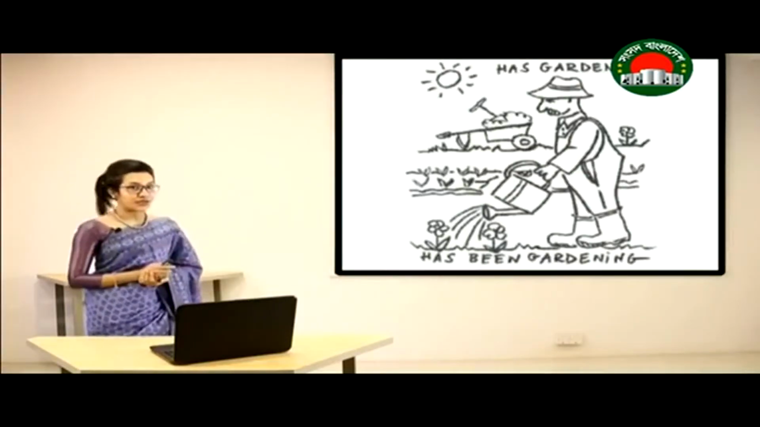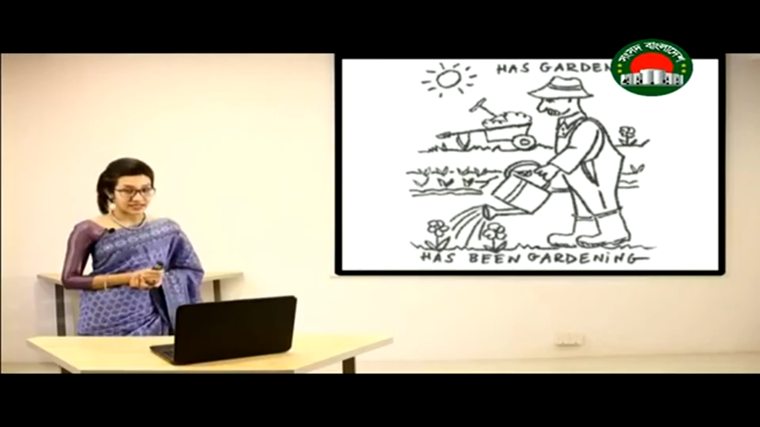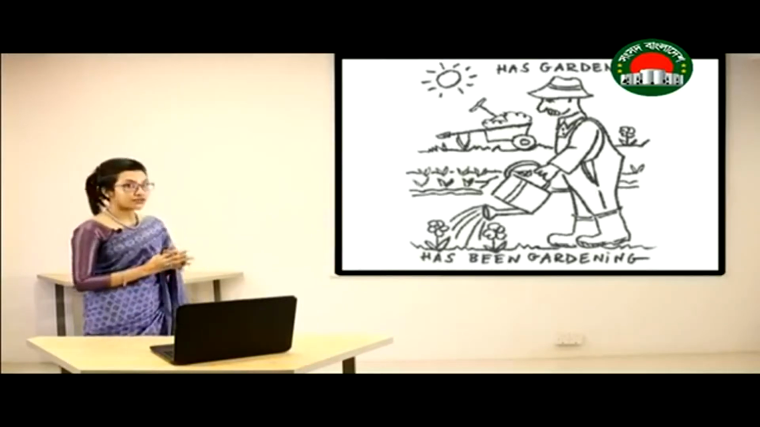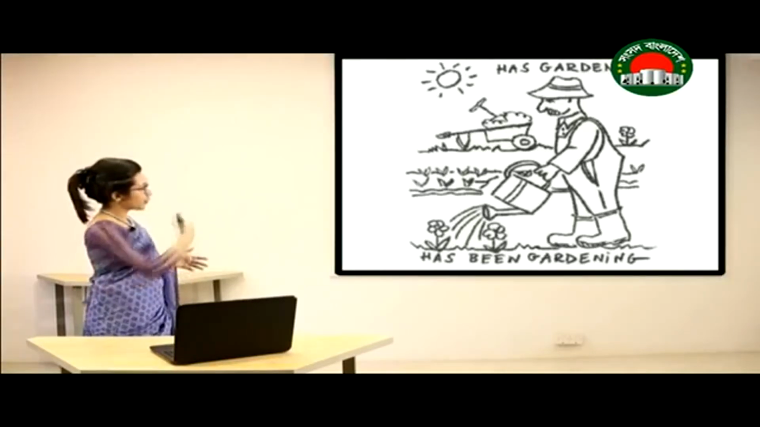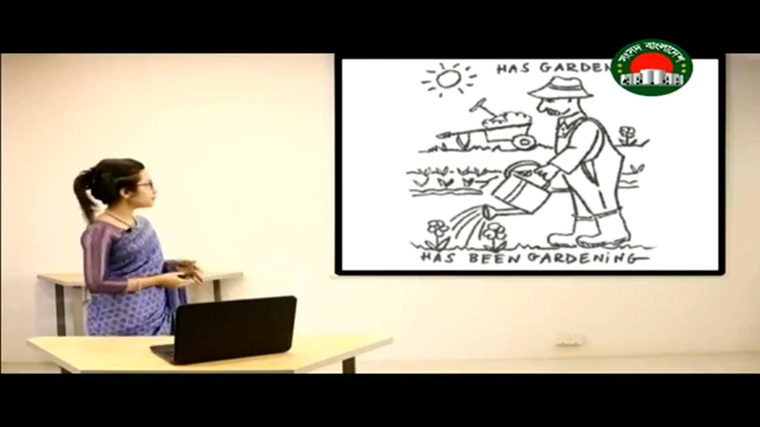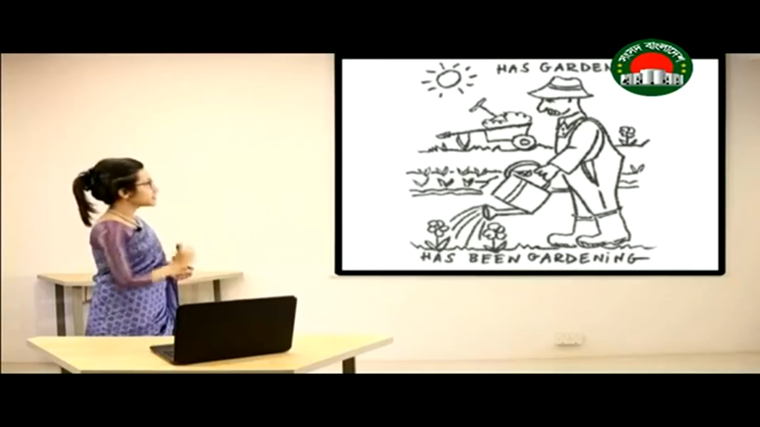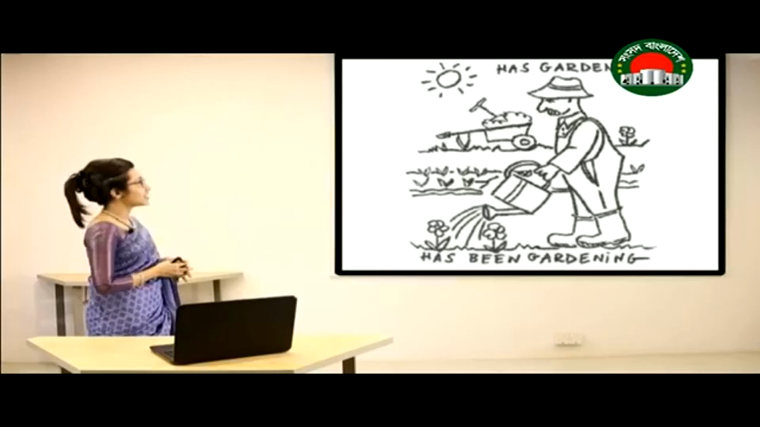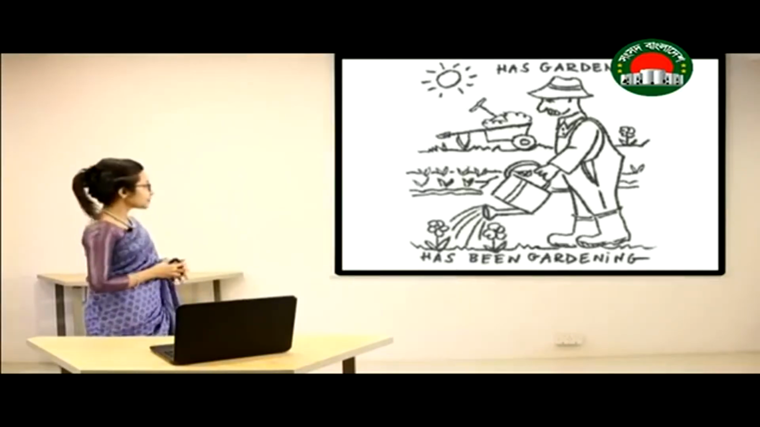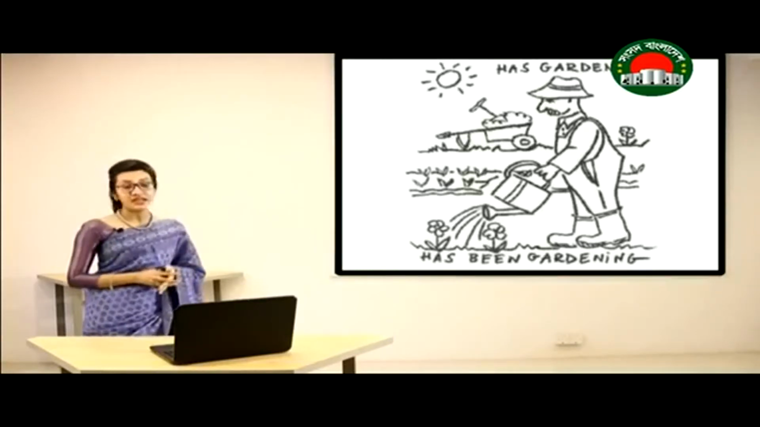Now in this picture, what can we see? We can see that there is a person who is watering a plant. So he is doing something right now. On the other hand, there is another person who has finished his work, and the picture has been given at the back. The first person, whose work has finished, has been labeled as "has gardened", and the person who is still watering the plant has been labeled as "has been gardening".